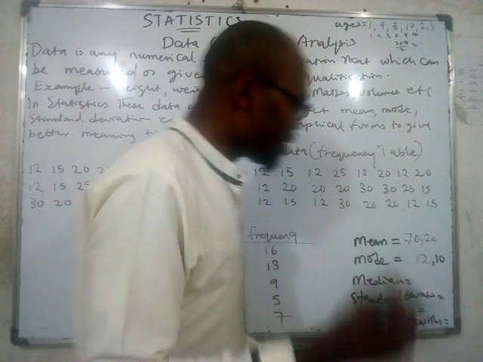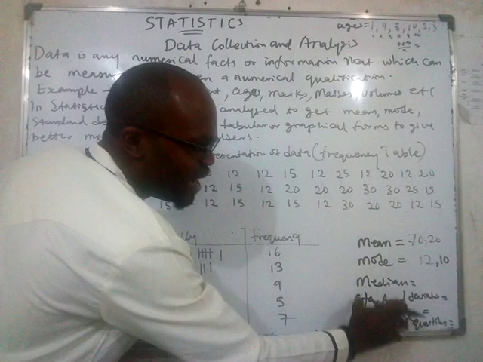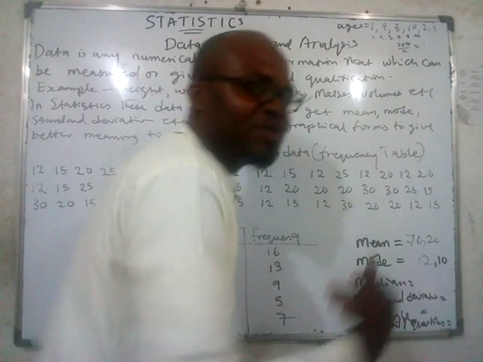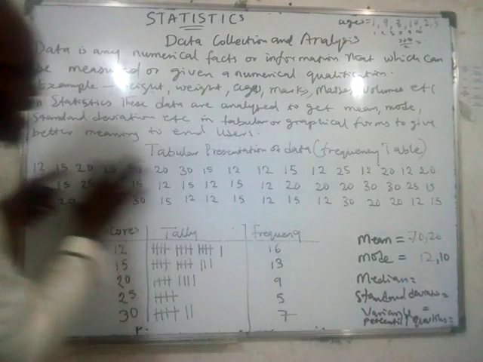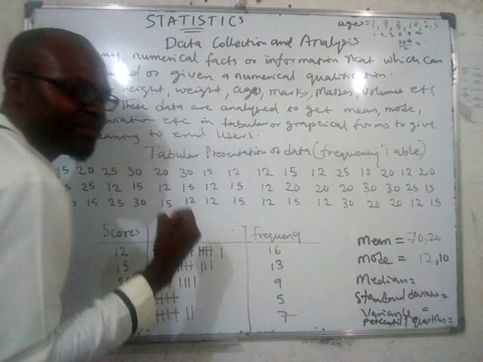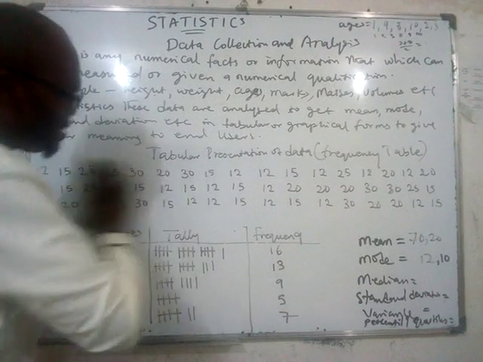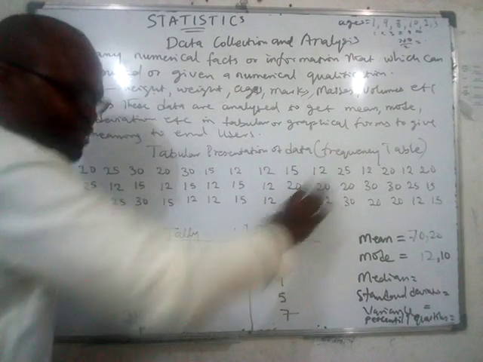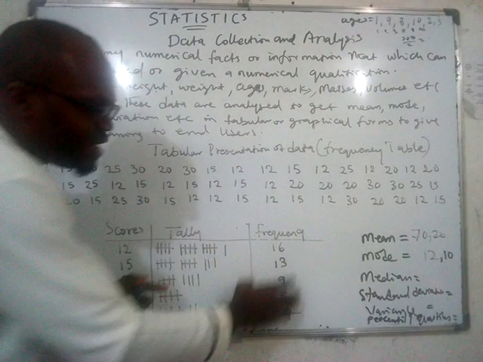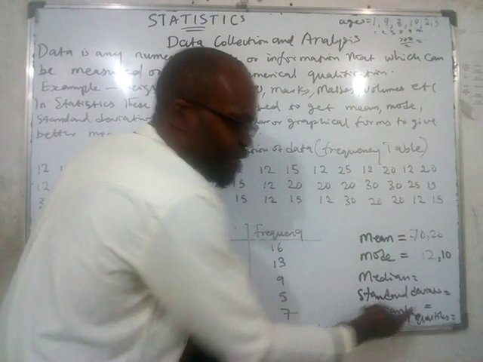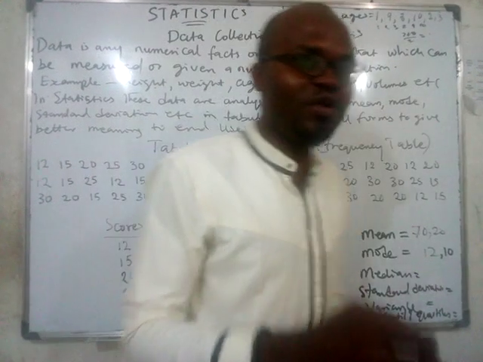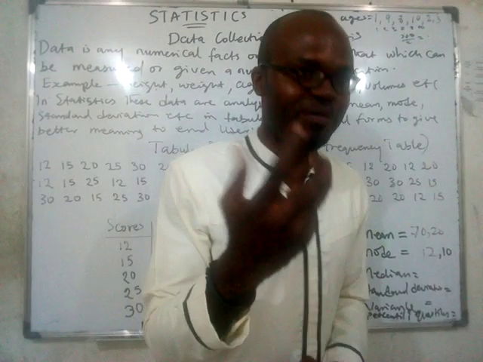Is that clear? So when you get the mean and you tell people about the mean, people will be able to understand the information you're trying to get across. But if they are looking at this data the way it is, it doesn't make much sense. But when you convert this data into a table, then from this table you can easily calculate things like mean, mode, median, standard deviation, variance. Then you're passing meaningful information to the people.